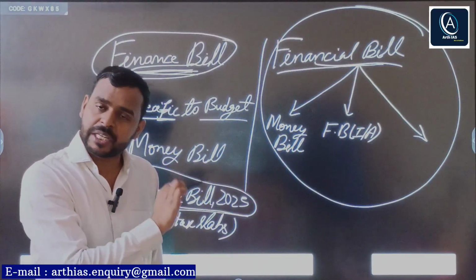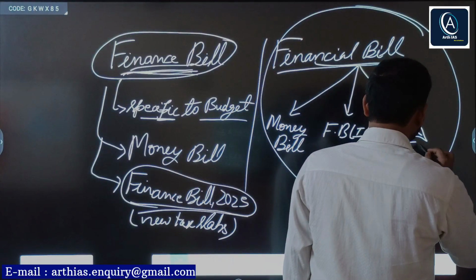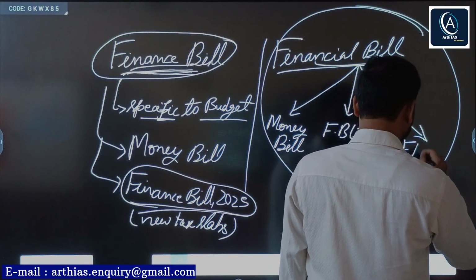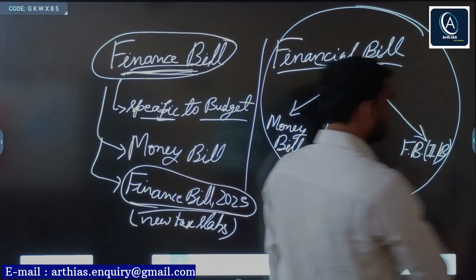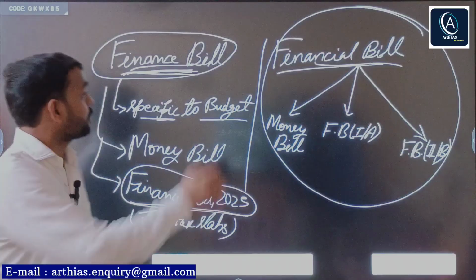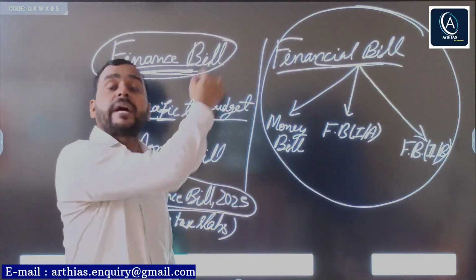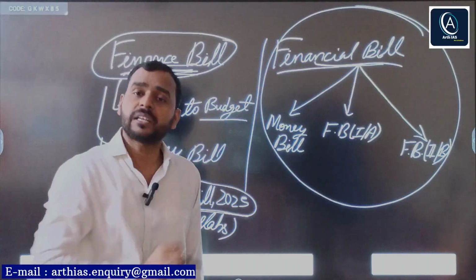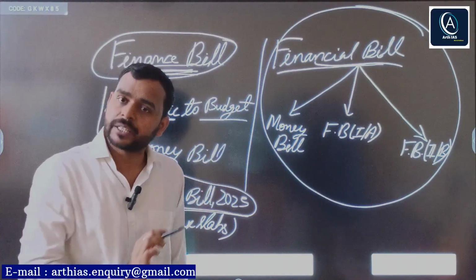Third, finance bill category 2 or category B. So as compared to finance bill, financial bill is wider, an umbrella term. It includes money bill, financial bill category 1, and financial bill category 2 or category B.